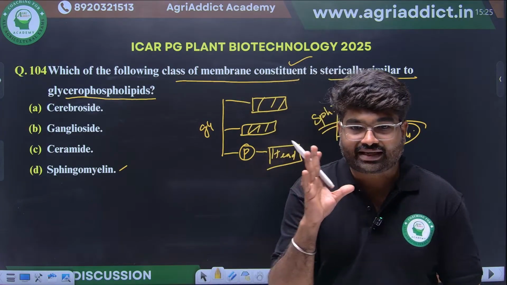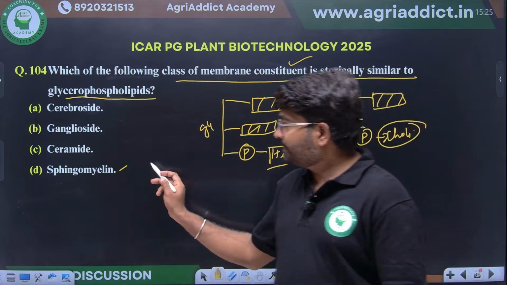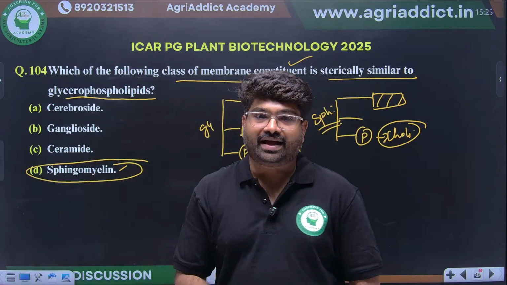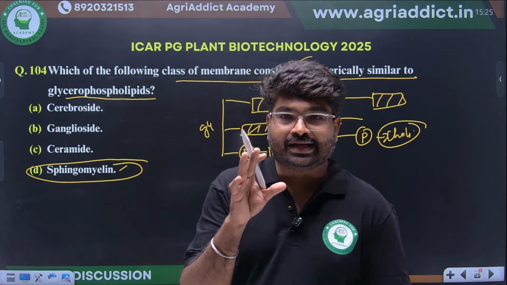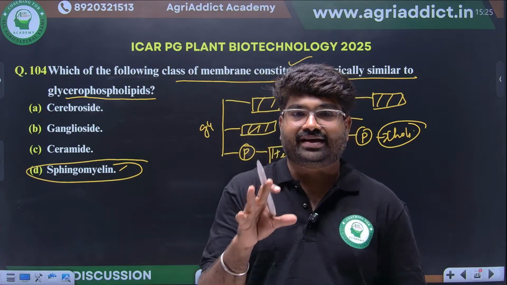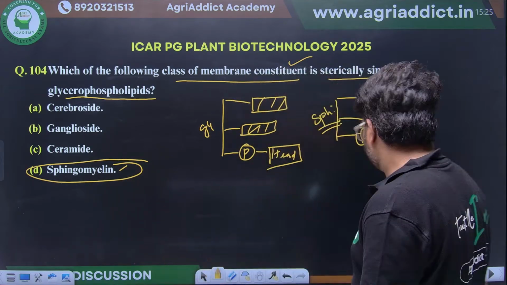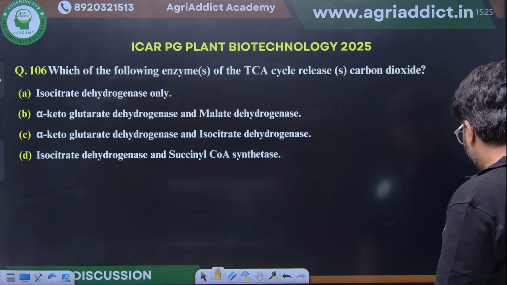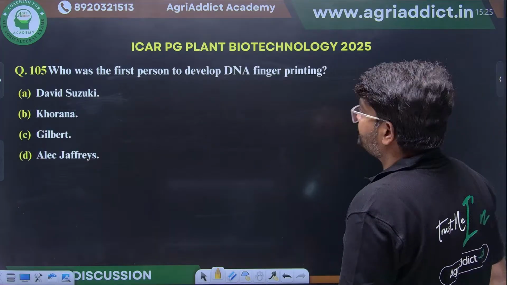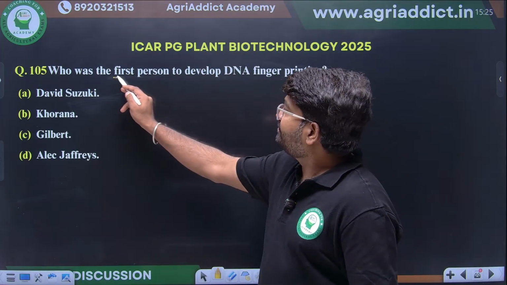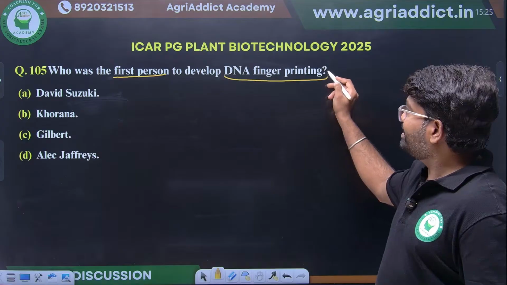During our class itself, I told you this is the only sphingolipid having phosphorus. So the only phosphorus containing sphingolipid is sphingomyelin. Okay. Next.